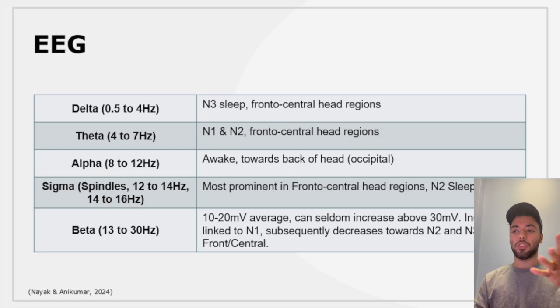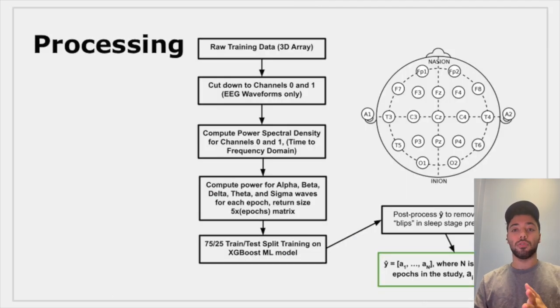waves. So to measure the contribution that each wave makes, we calculated the power spectral density for each epoch and did a discrete sum over each wave's respective frequency band, and assigned these power values in a vector that goes alpha, beta, delta, etc., and concatenated these vectors across all epochs into a power matrix.